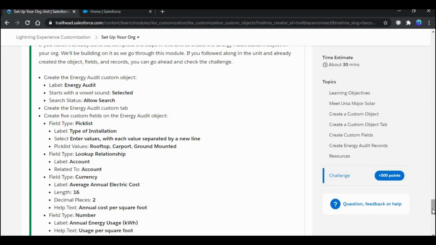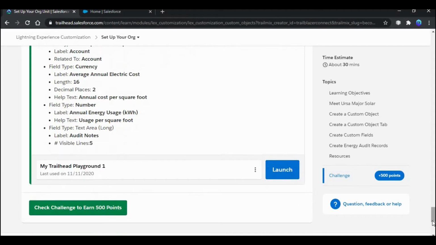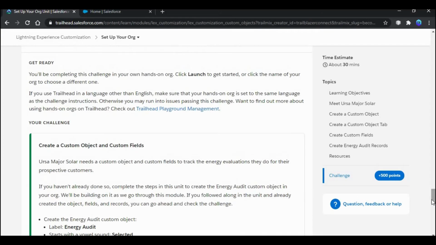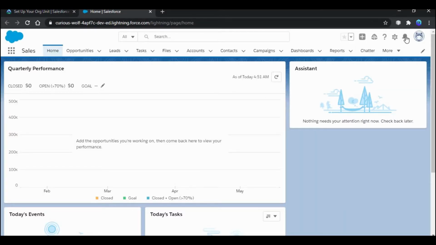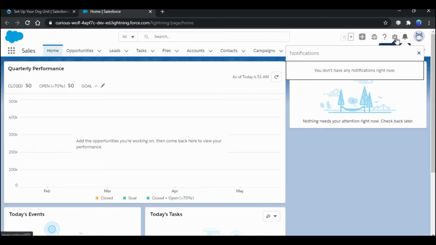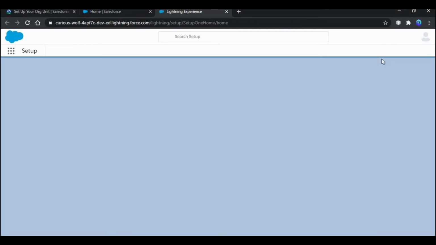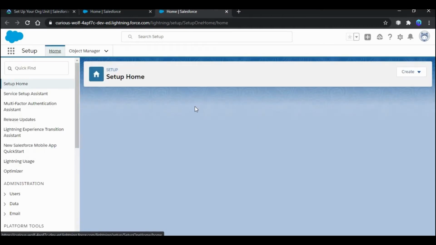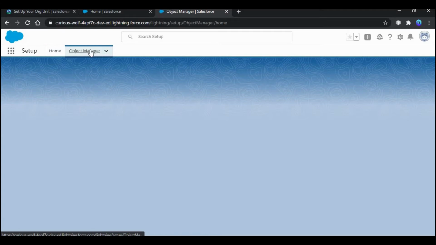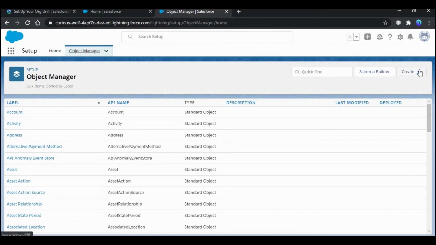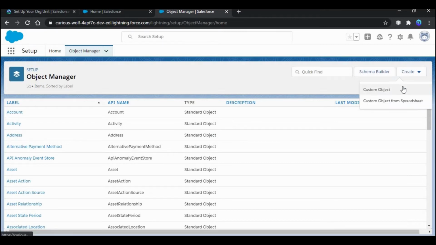Now launch your playground and go to setup. Click this gear icon, setup button. In setup, click this object manager tab. And here near create, click custom object.